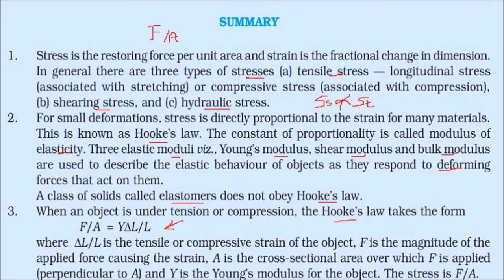F by A is equal to Y delta L by L. This essentially comes from Y being F by A divided by delta L by L. This delta L by L is the tensile or compressive strain. F is the magnitude of the force applied causing this strain, and A is the cross-sectional area over which this force is applied, which has to be perpendicular to the force. And Y is the Young modulus of the object.